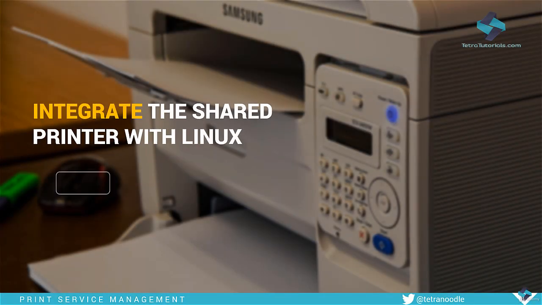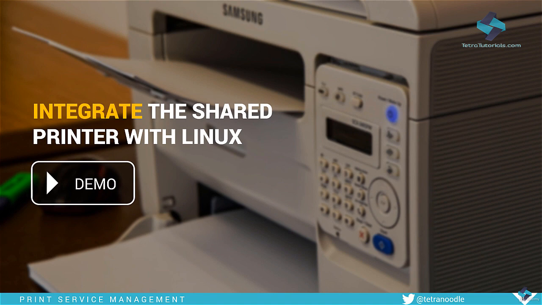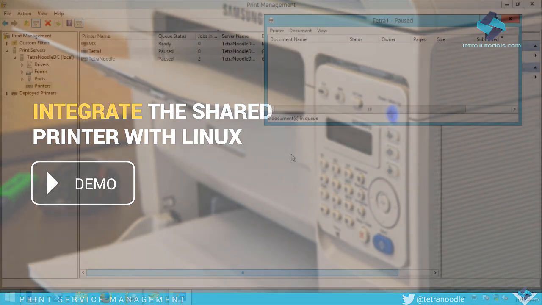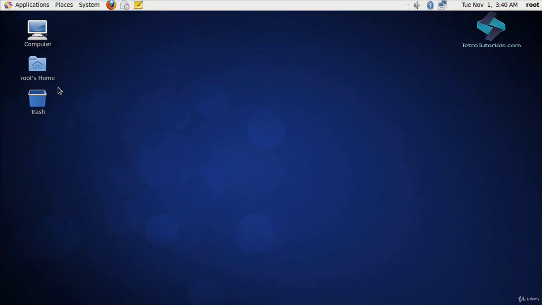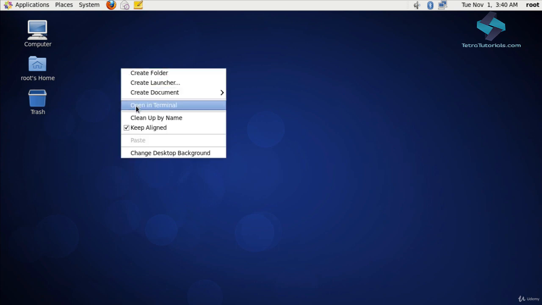Alright, now that all the setup on the Windows side is complete, let's proceed with integrating the shared network printer with the domain joined Linux system. To add this printer into the domain joined Linux system, let's head over to the Linux instance. Alright, here we are. Let's right-click on the desktop and click on the Open Terminal submenu to open a new